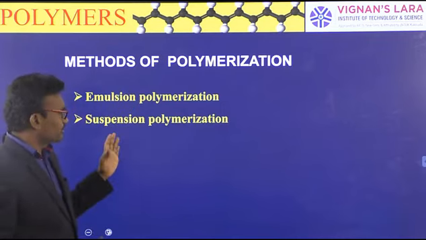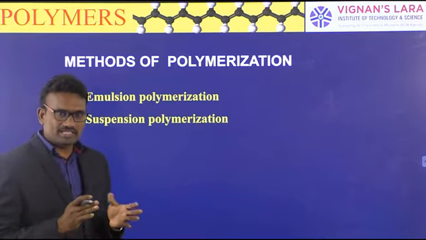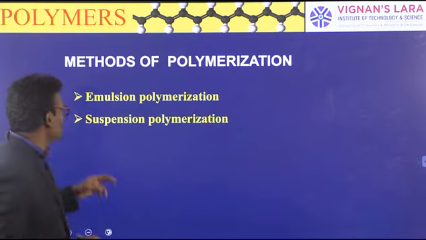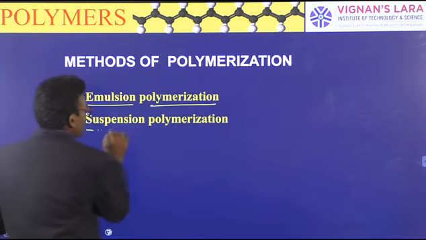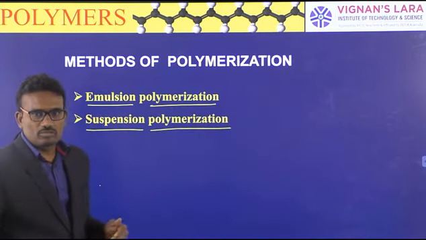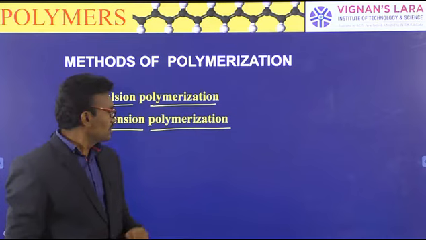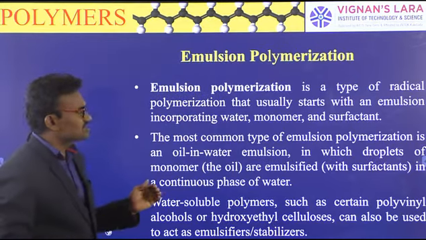Methods means preparation of polymers. Two types of preparation methods are available: emulsion polymerization and suspension polymerization. The first is emulsion polymerization.